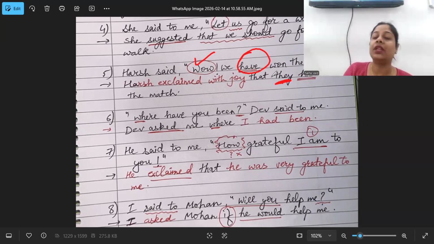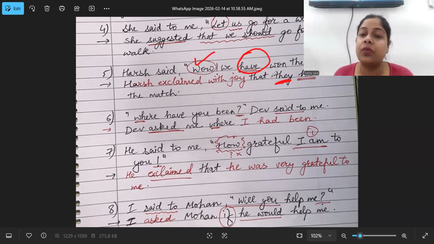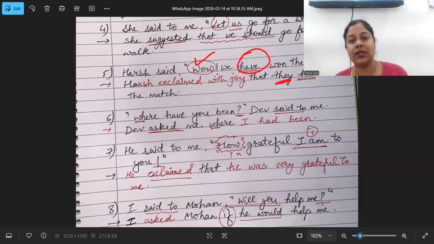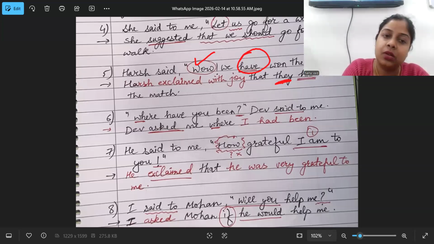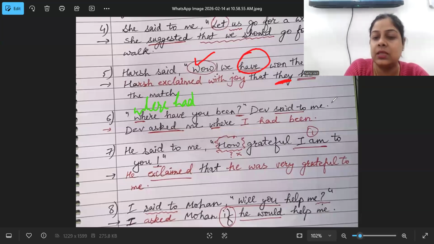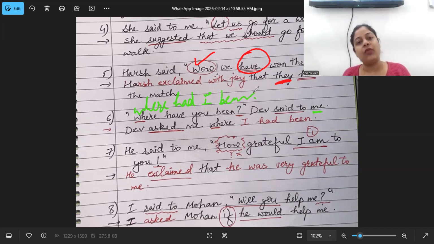Next, we have again an interrogative sentence, where have you been? Many students make this very common mistake of not changing the sentence into an affirmative sentence. They do everything. What is actually their answer? Where, have changes to had. You is ma'am, here you is me, that is had I been. So this is their final answer. Where had I been? Now again they lose out their marks.